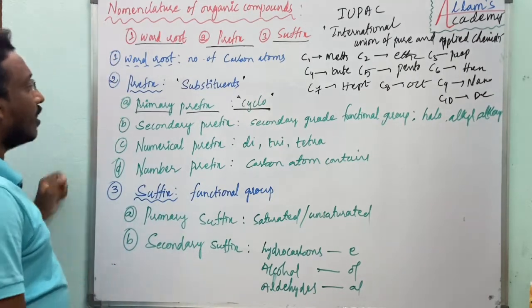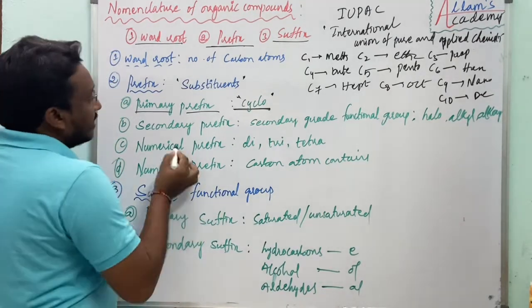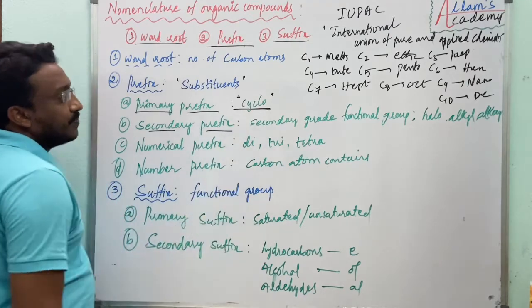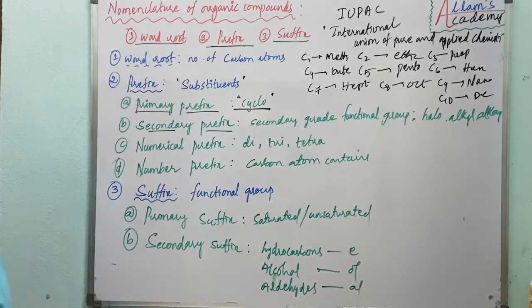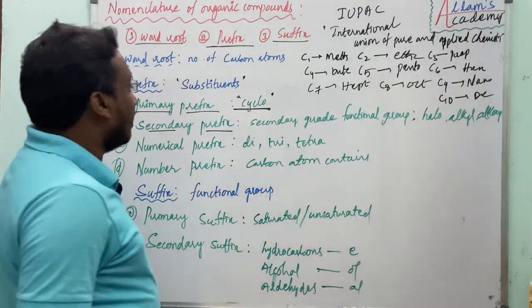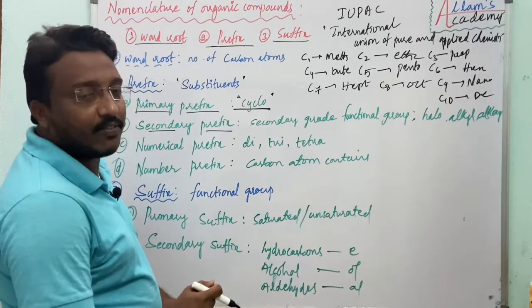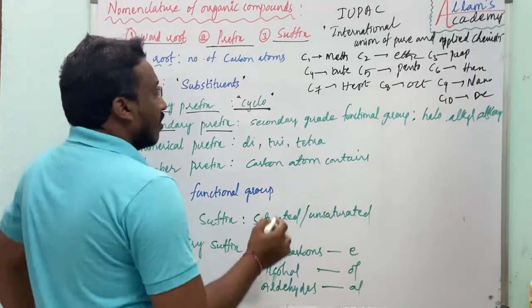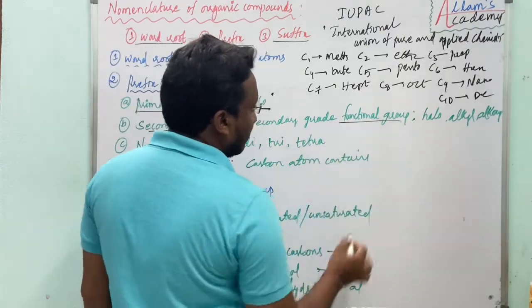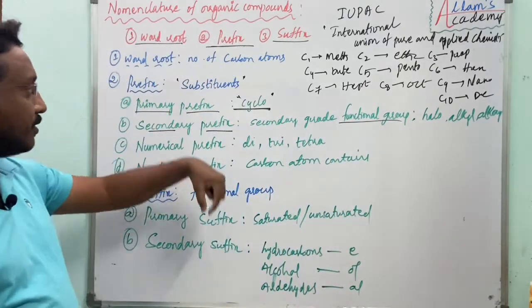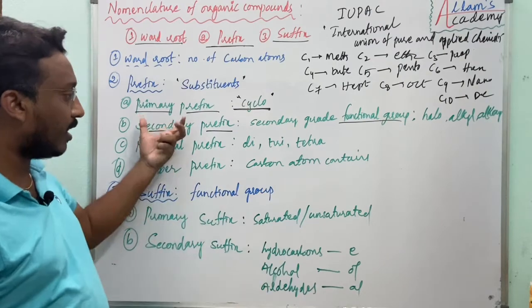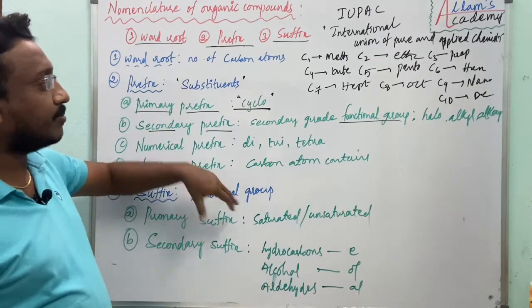Okay, and next one, secondary prefix. The secondary prefix says about the secondary grade functional groups as substituents. What are these substituents?